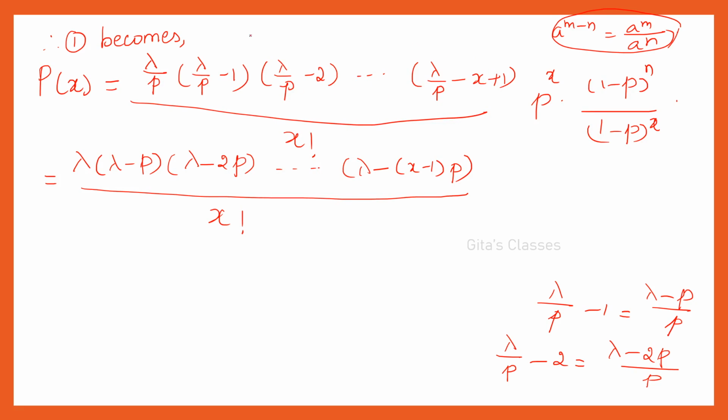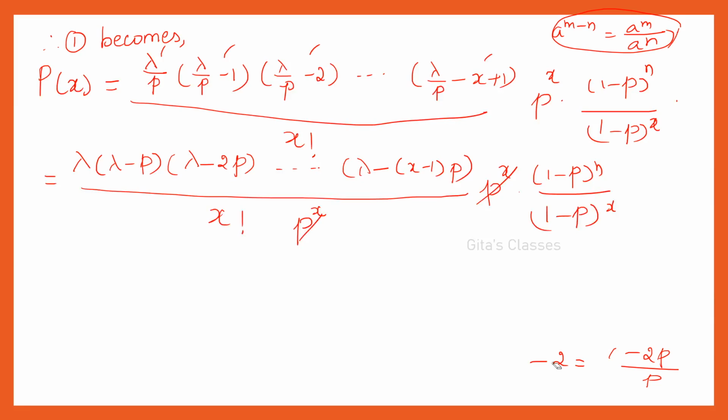How many p's are there? 1, 2, 3, etc. up to this is x minus 1. And one more p here. So x. Okay. So x times p. So p power x into p power x into 1 minus p the whole power n by 1 minus p the whole power x. So this p power x and p power x terms will get cancelled.